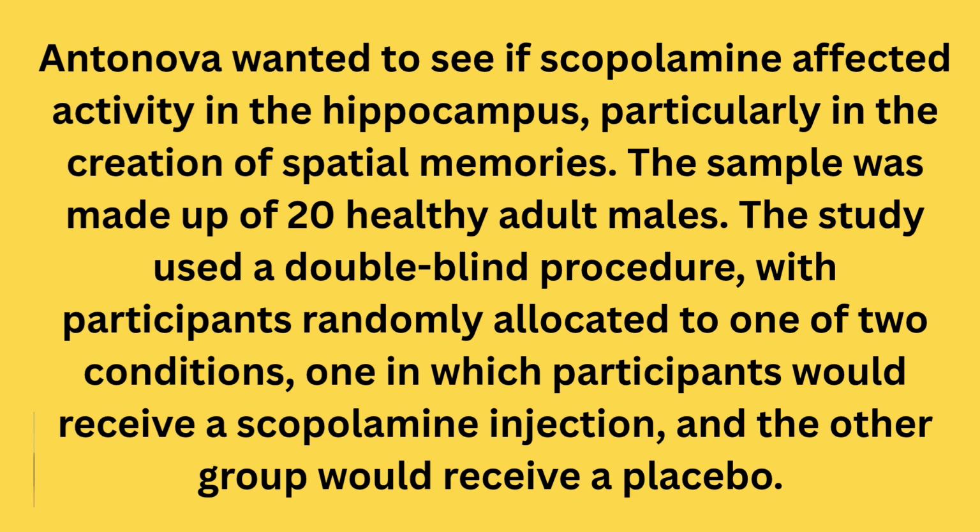Antonova wanted to see if scopolamine affected activity in the hippocampus, particularly in the creation of spatial memories. The sample was made up of 20 healthy adult males. The study used a double-blind procedure with participants randomly allocated to one of 2 conditions, one in which participants would receive a scopolamine injection and the other would receive a placebo.